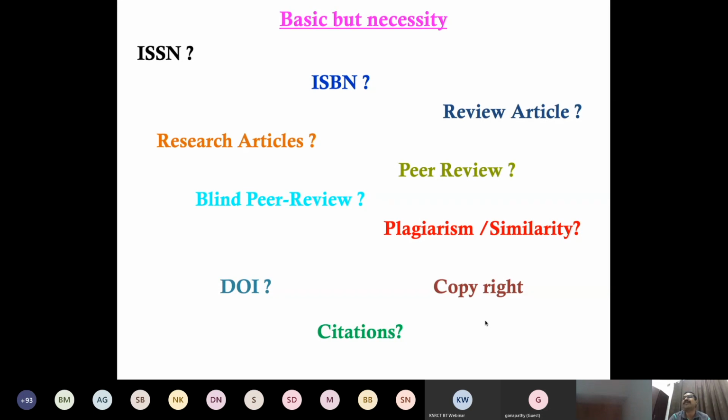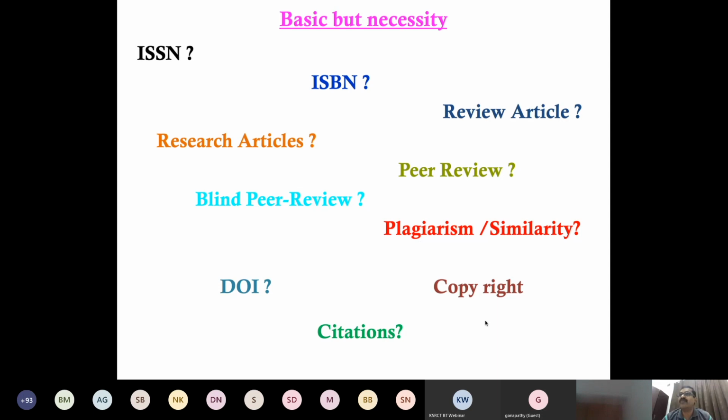That is called a review article, not real research. If someone does some research on a particular work and finds some outcome, then they can write a paper that we can call a research article. Okay, this is the research article, this is the review article.